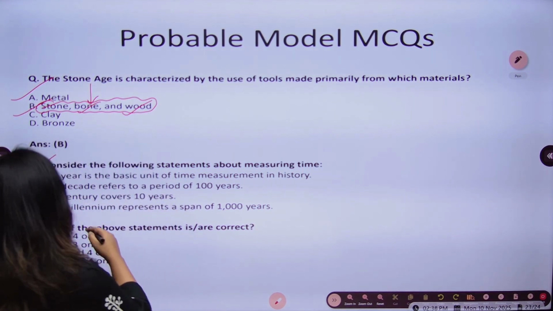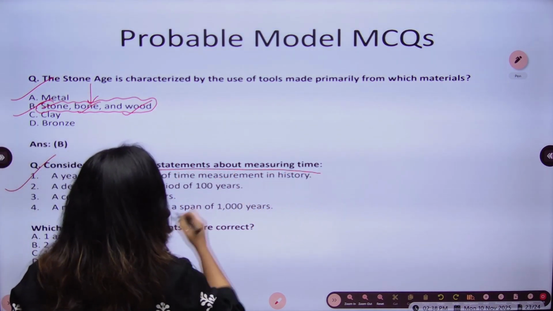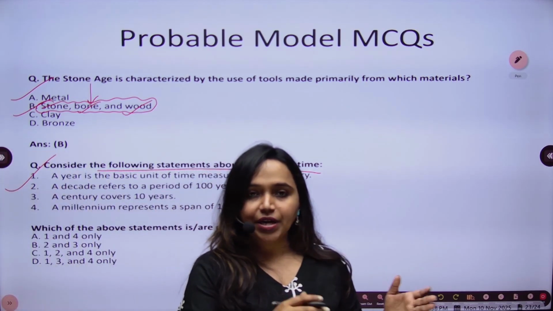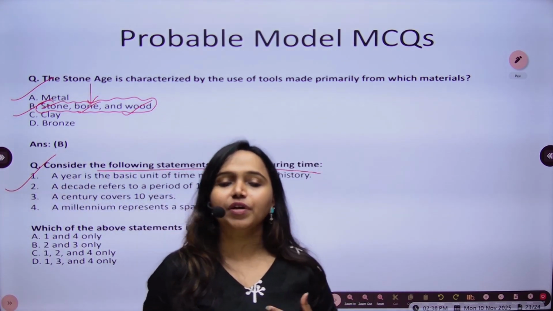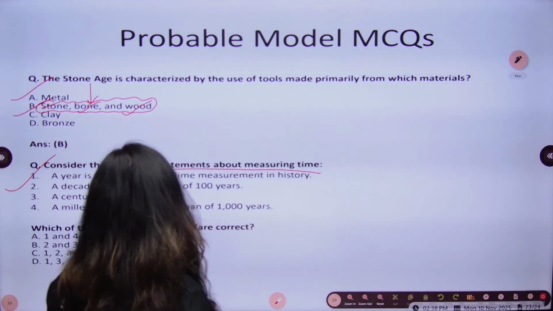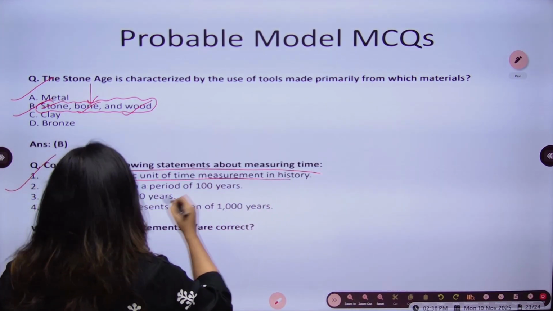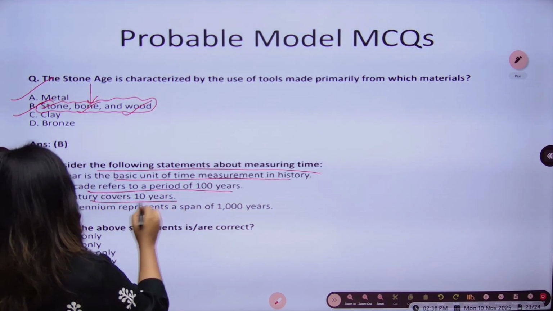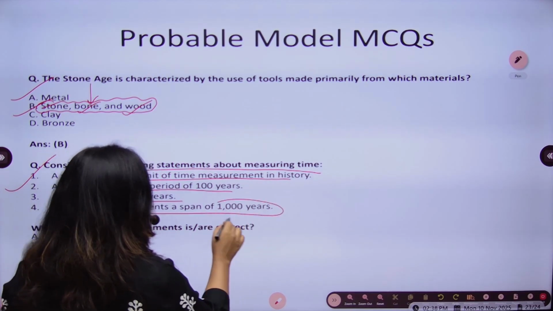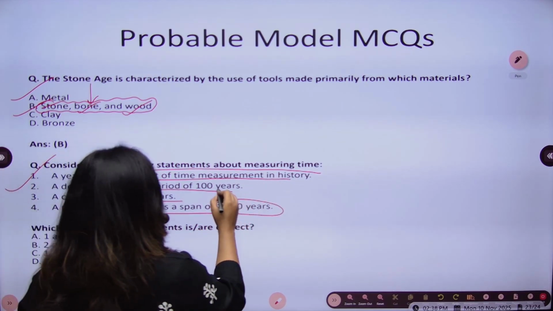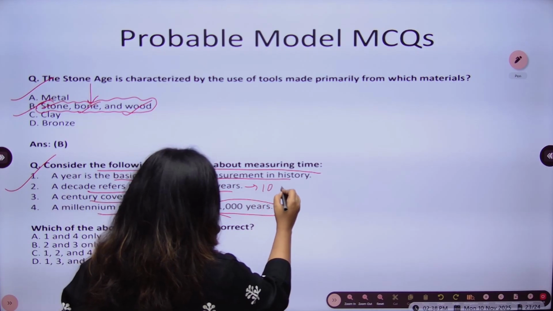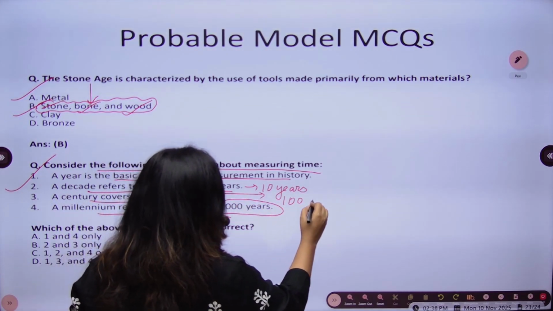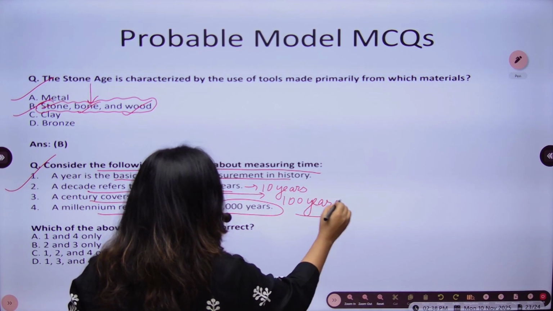Okay. Now the second question is, consider the following statements about measuring time. And this is a 4 statement question, because we know as the different examinations are evolving, different statement based questions are asked. A year is a basic unit of time measured in history. Decade refers to the period of 100 years. Century, 10 years, and millennium represents a period of 1000 years. So what we have seen, decade is for 10 years and century is for 100 years. These are very basic things, but sometimes we tend to forget this.